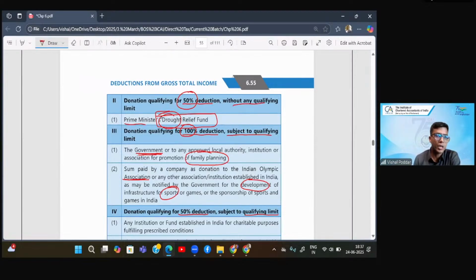Now, both these are our top priorities today. Family planning is one of the things which the government is focusing on since the 1990s because controlling population is one of the key. And since past few years, government has paid a lot of thrust on promotion of sports development in India. So that is also covered over here.